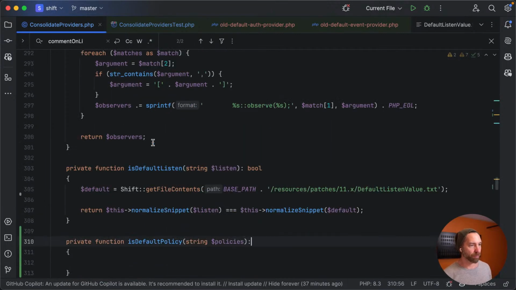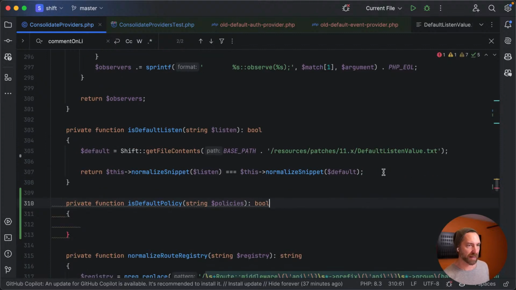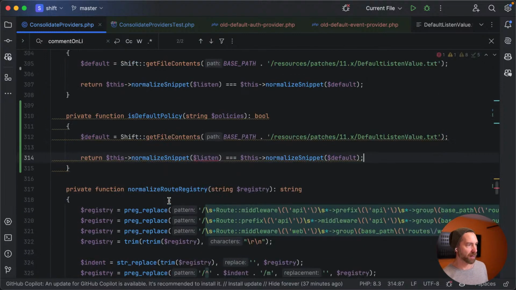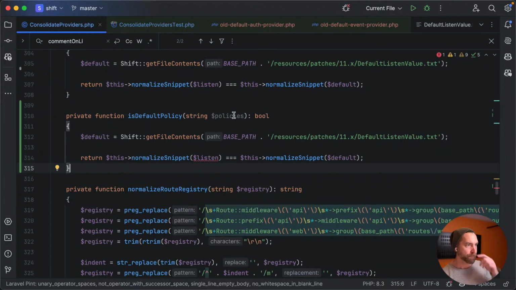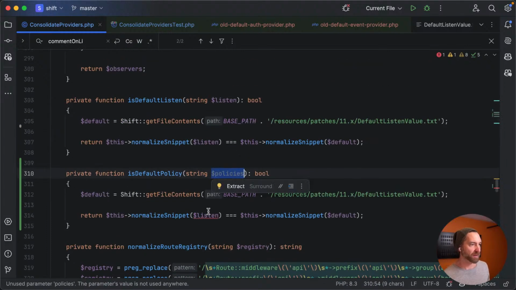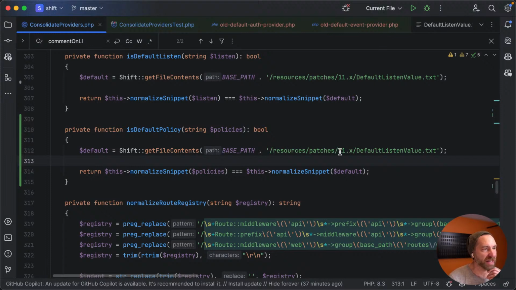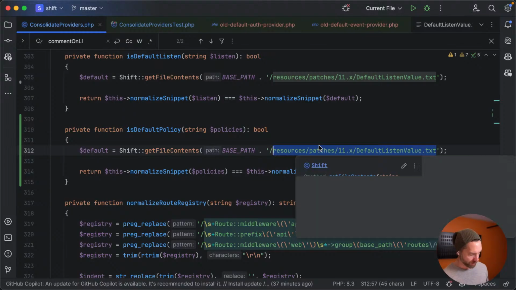And we'll make it a bool. And here's default listen. So let's just kind of do the same thing. And we'll say, is this policies? Policies, yeah, policies. Okay, so default base patches default listen value. Let's make this too.